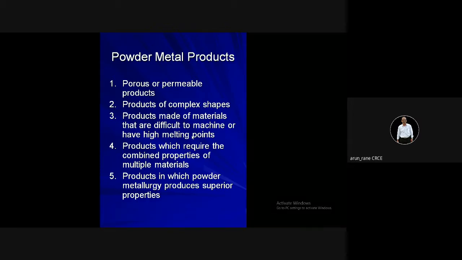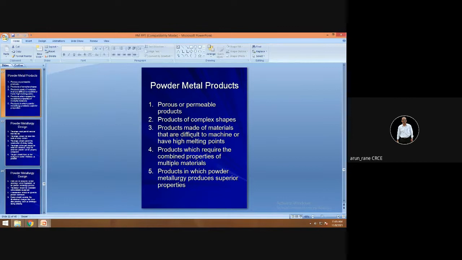We have already discussed powder metallurgy products. The advantage of powder metallurgy is that you get some kind of porosity, so the product becomes self lubricating. Suppose you have a bearing.